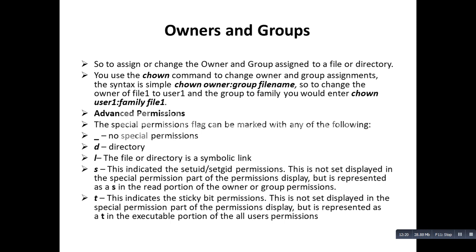Similarly for a sticky bit, it will be mentioned as T. If in that particular portion, where we have seen RWX, it is mentioned as T, then we can easily find out that yes, this is a file with sticky bit. We will see in the next slide what is set UID and sticky bit.